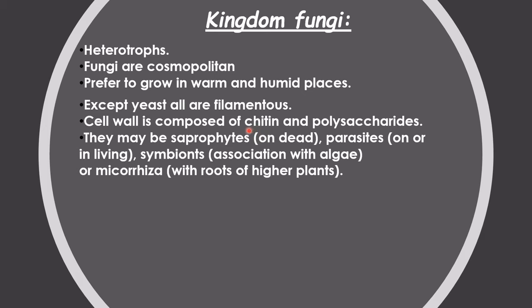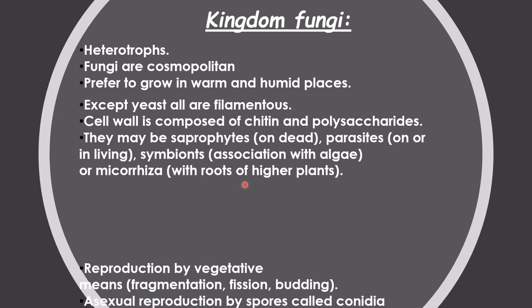See, there is a difference. Plants have a cell wall, but that is made up of cellulose. And the bacterial cell wall comprises polysaccharides. So their wall is composed of chitin and polysaccharides. They may be saprophytes, that means they depend upon dead organic matter, or parasites on living organisms, or they may be symbionts, like mycorrhiza on the roots of higher plants, a symbiotic relationship.